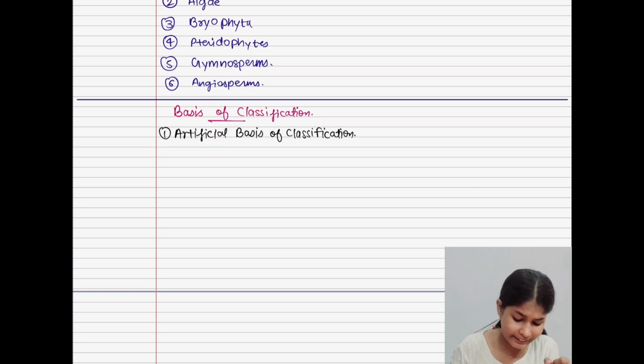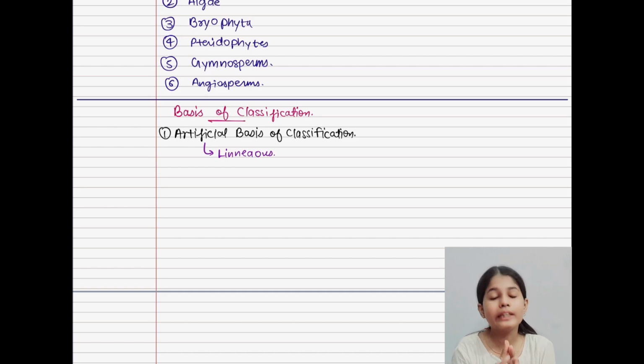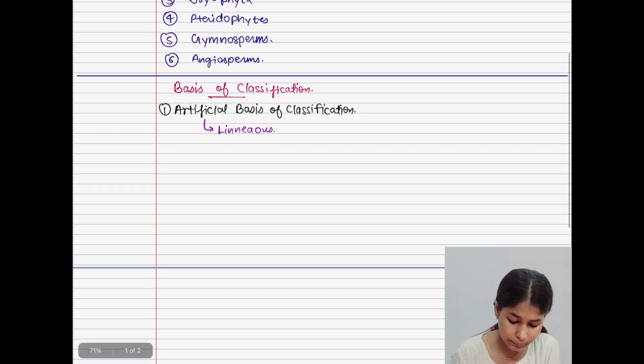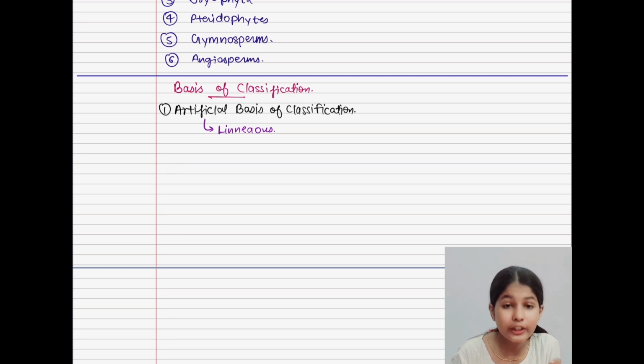But before that, let's understand who has given it. It was given by Linnaeus. Who is Linnaeus? Carolus Linnaeus, who is also known as the father of taxonomy, even plant kingdom taxonomy. Artificial basis of classification was given by Linnaeus. Then let's understand why it is called artificial basis of classification.